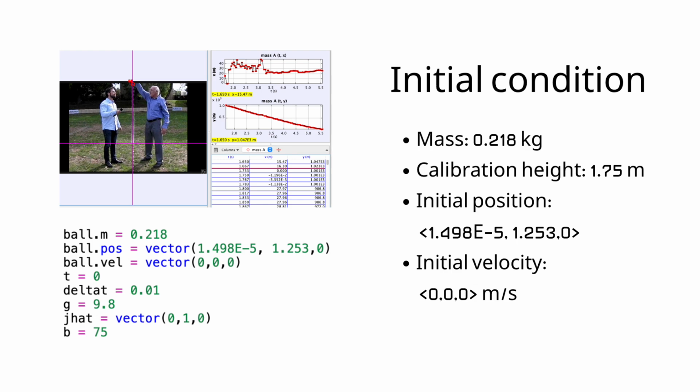Okay, let's go through the coding part. We first set the initial conditions. The mass of the spring is 0.218 kg, and the calibration height we use is the human height, 1.75 meters. Here is the initial position we get from the Tracker analysis, and the velocity is 0 in all directions.